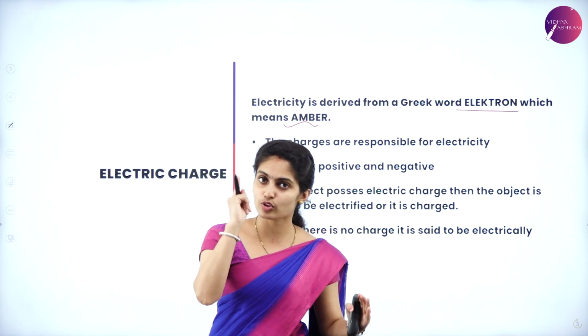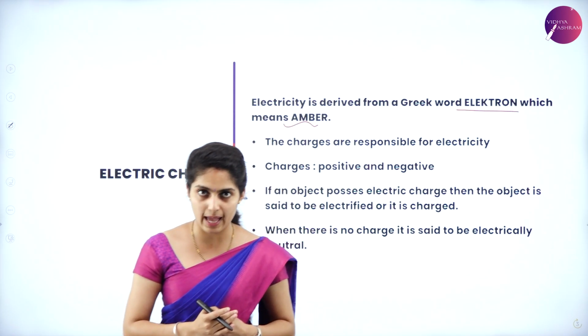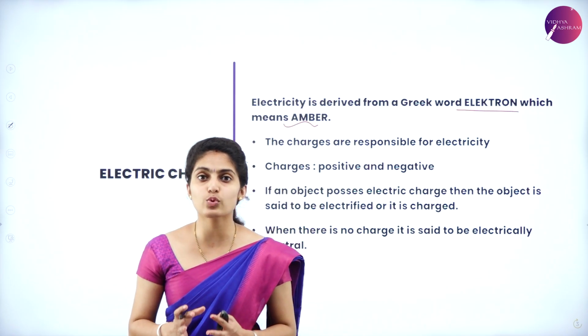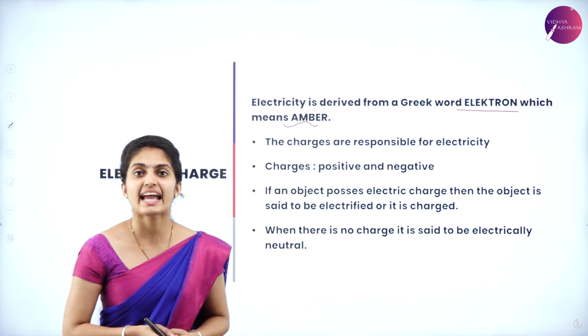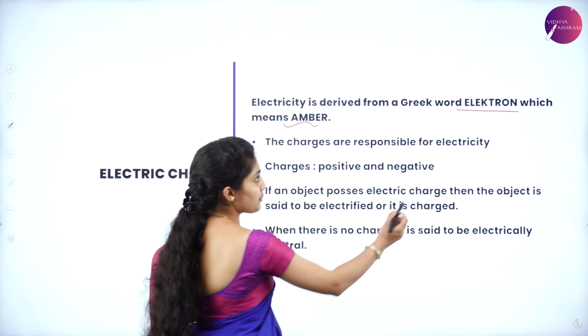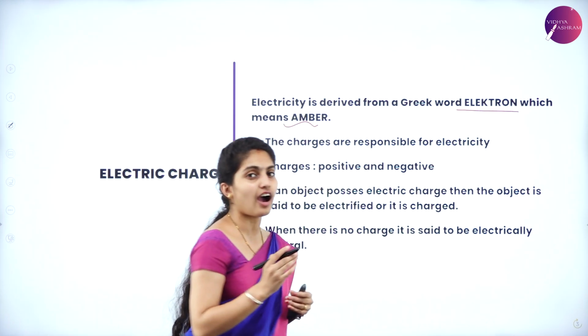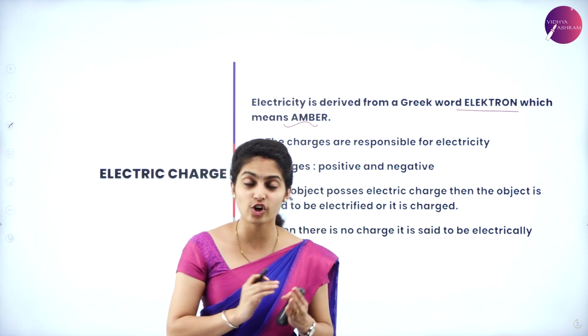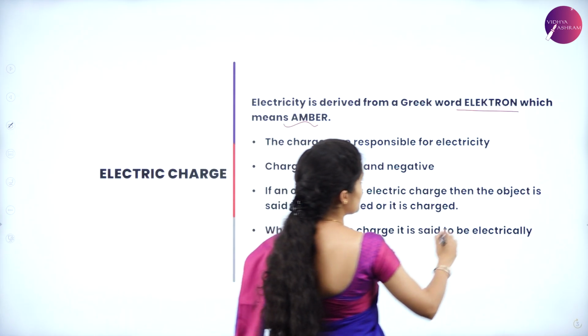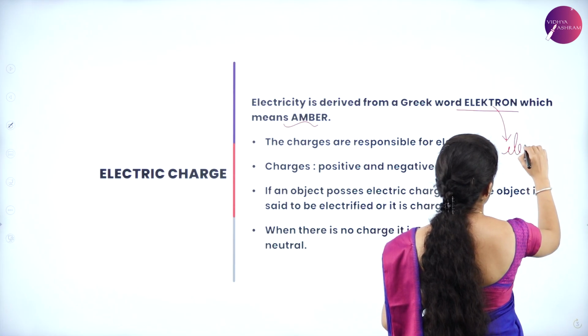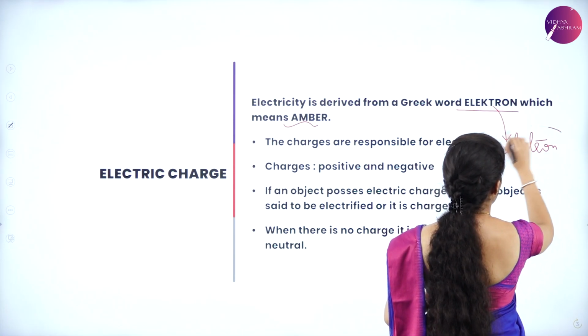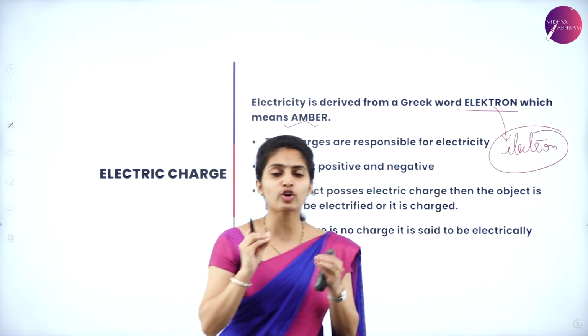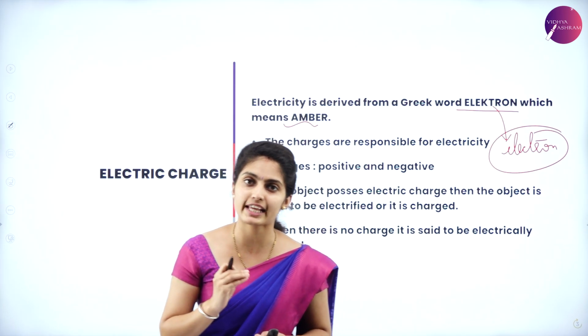Everything started because of one object, and that is amber. Amber has a Greek word, which is electron. You can see the spelling E-L-E-K-T-R-O-N, which was later shortened to the word electron which we are using now. This is one of the main components responsible for electricity.